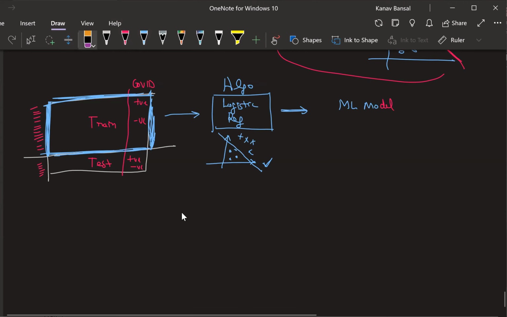Is it clear to everyone? Yes or no? Till this point, is it clear? Now what you can do is test. Do you remember you separated out the training data and the testing data? Now you can test your model on the test data. You can test whether the model is performing really well or not on the test data. How can you do that?